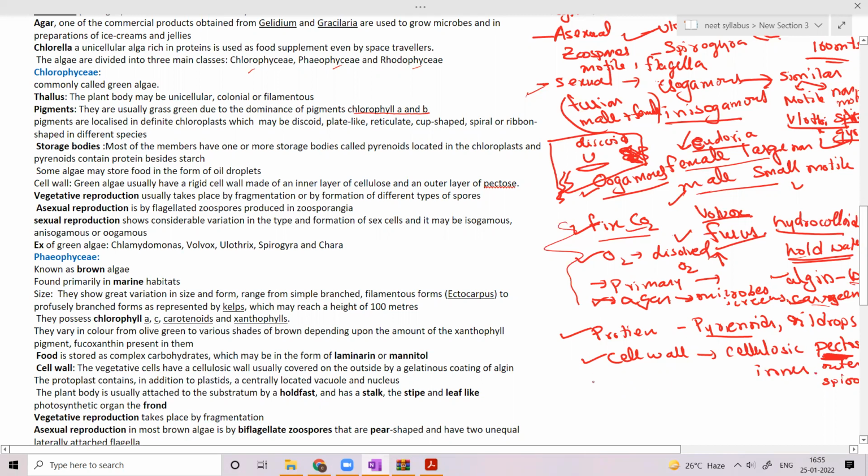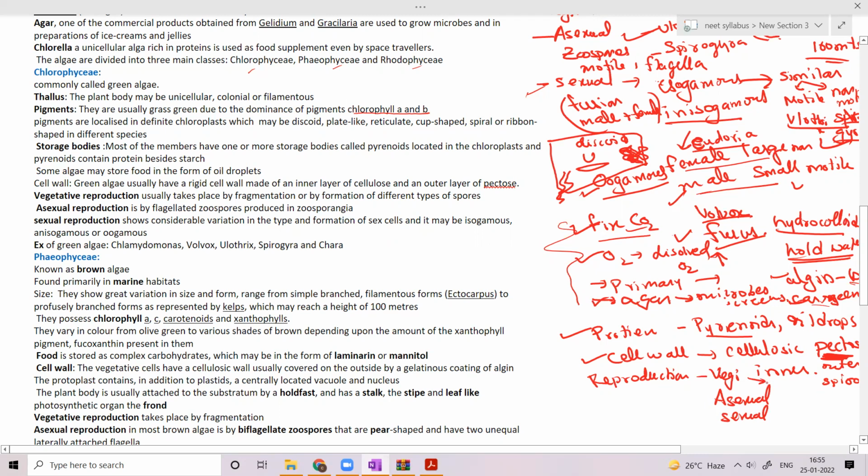So coming to the reproduction, as we discussed, it could be vegetative reproduction, asexual reproduction and sexual reproduction. Vegetative reproduction usually takes place by fragmentation or by formation of different types of spores.